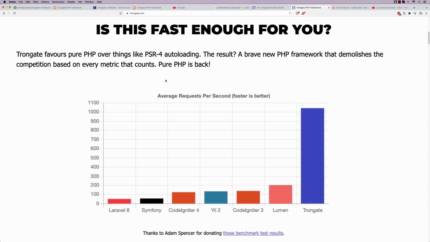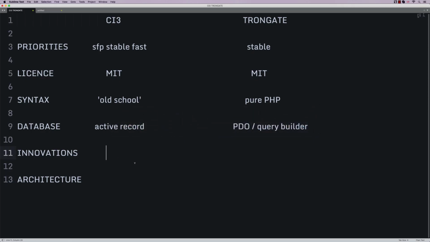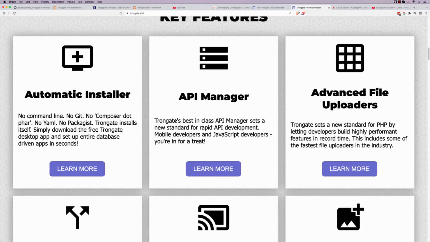So that's the database stuff. Now let's move on and talk about innovations. If there is a genuine innovation with CI3, I don't know what it is, so I'm going to have to say 0. I'm just not aware of anything that's a real innovation. Trongate has got a few innovations.